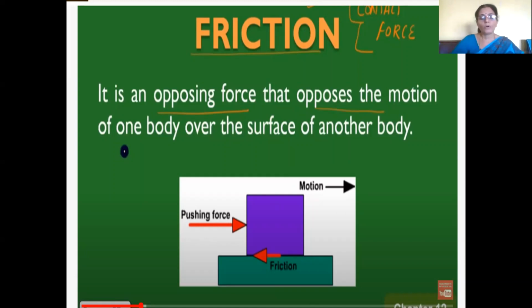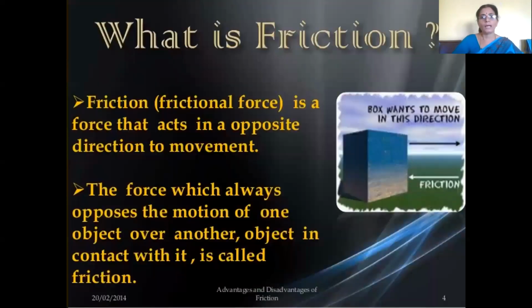One body should be in contact with another body. Friction is a force that acts in the opposite direction of movement. The frictional force, or friction, is the force which always opposes the motion of one object over another object which is in contact with it.